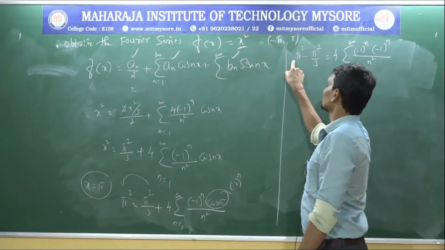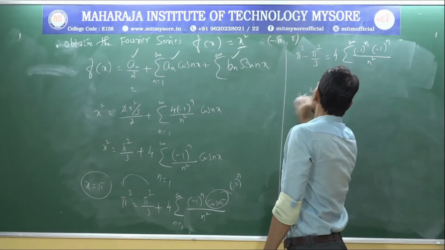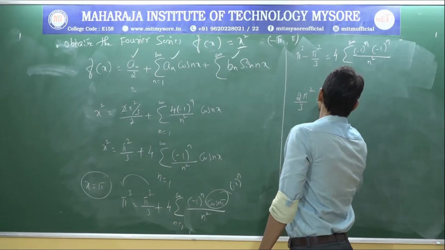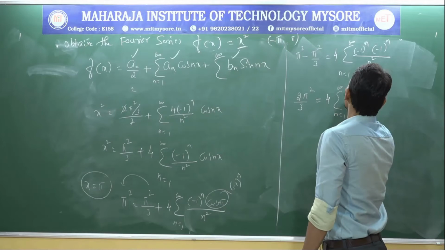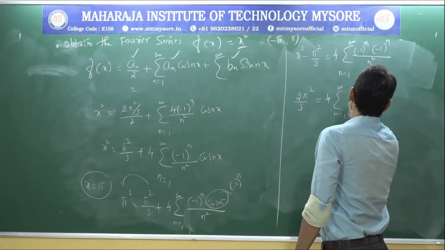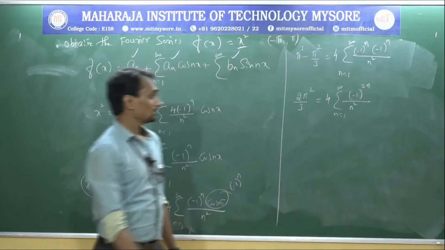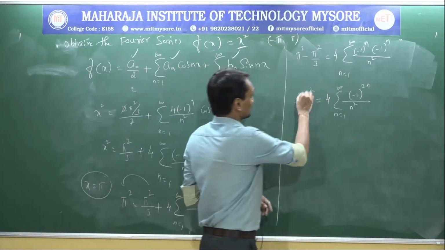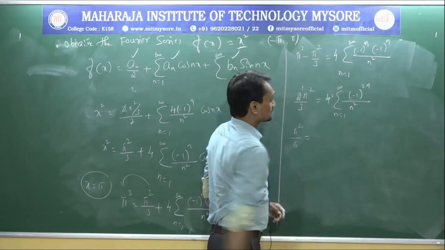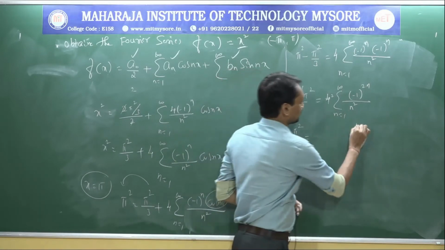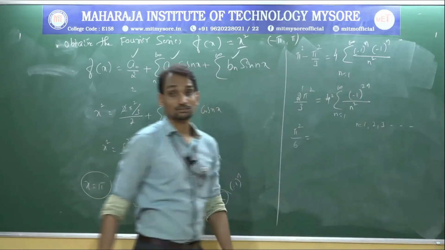I take the LCM: 3 pi square minus 2 pi square. So 2 pi square by 3 is equal to 4 into summation n equal to 1 to infinity of minus 1 power 2n divided by n square. Now cross multiply, the 2s and the 4 cancel, and cross multiplying, pi square by 6 equals, now I will substitute n equal to 1, 2, 3 and so on in this summation.